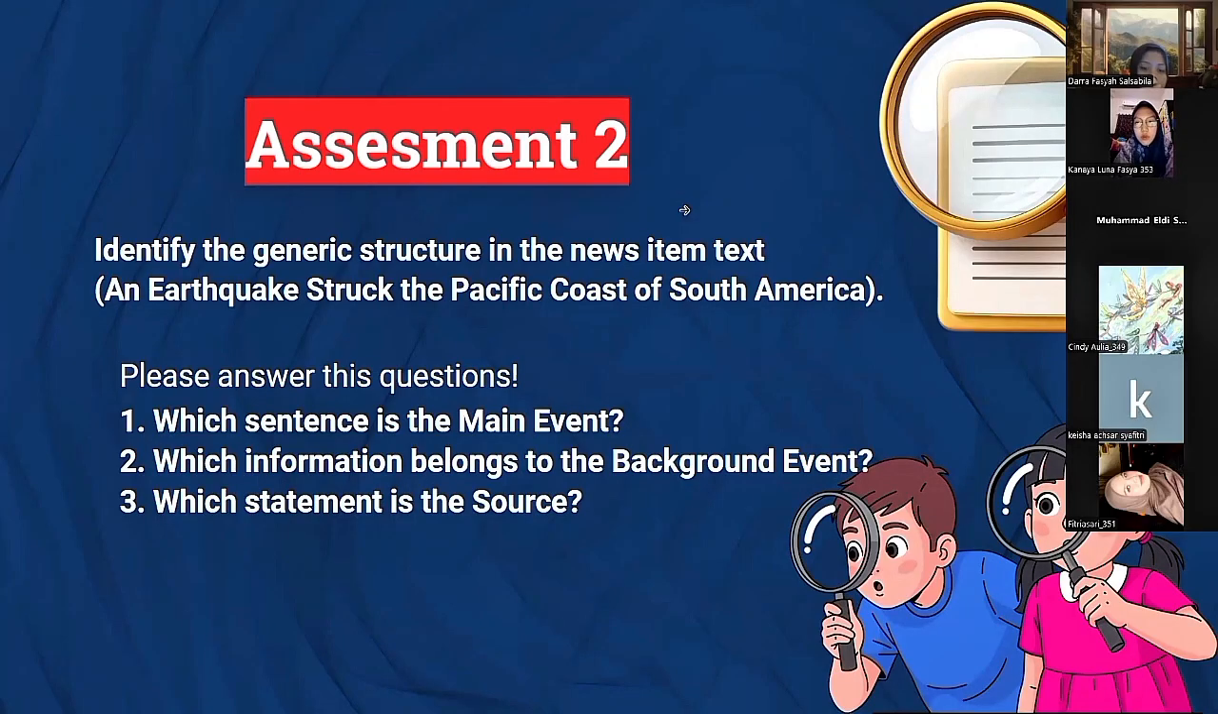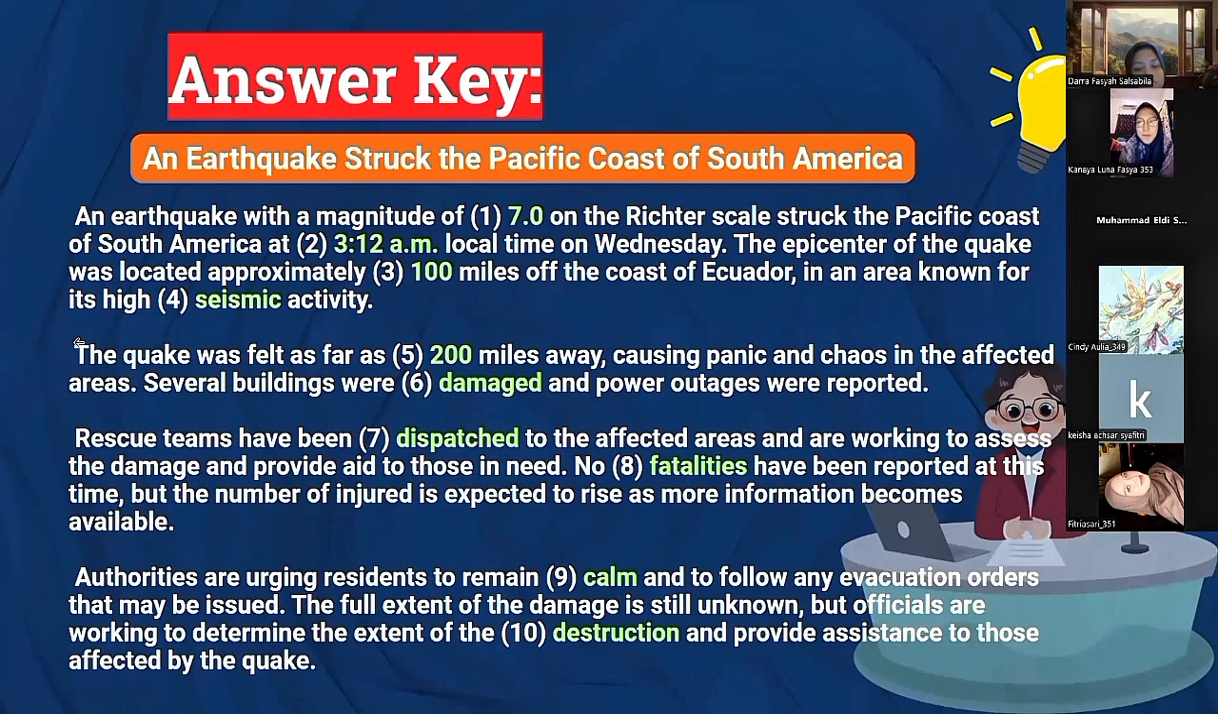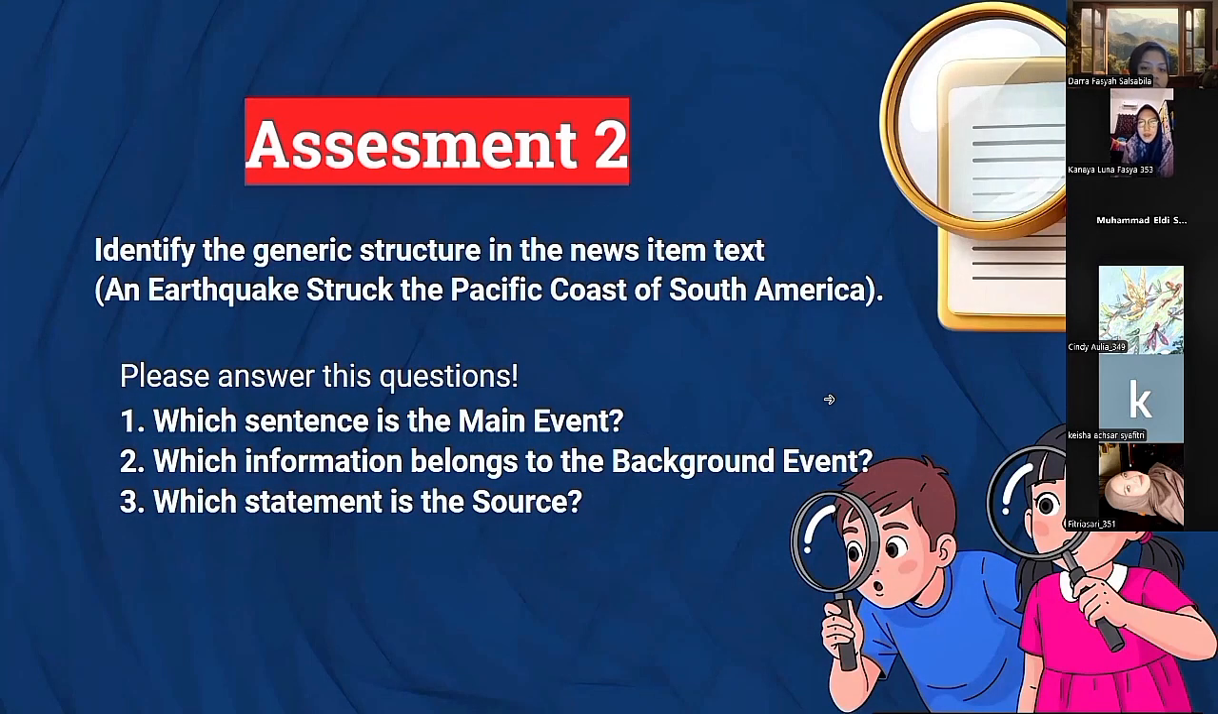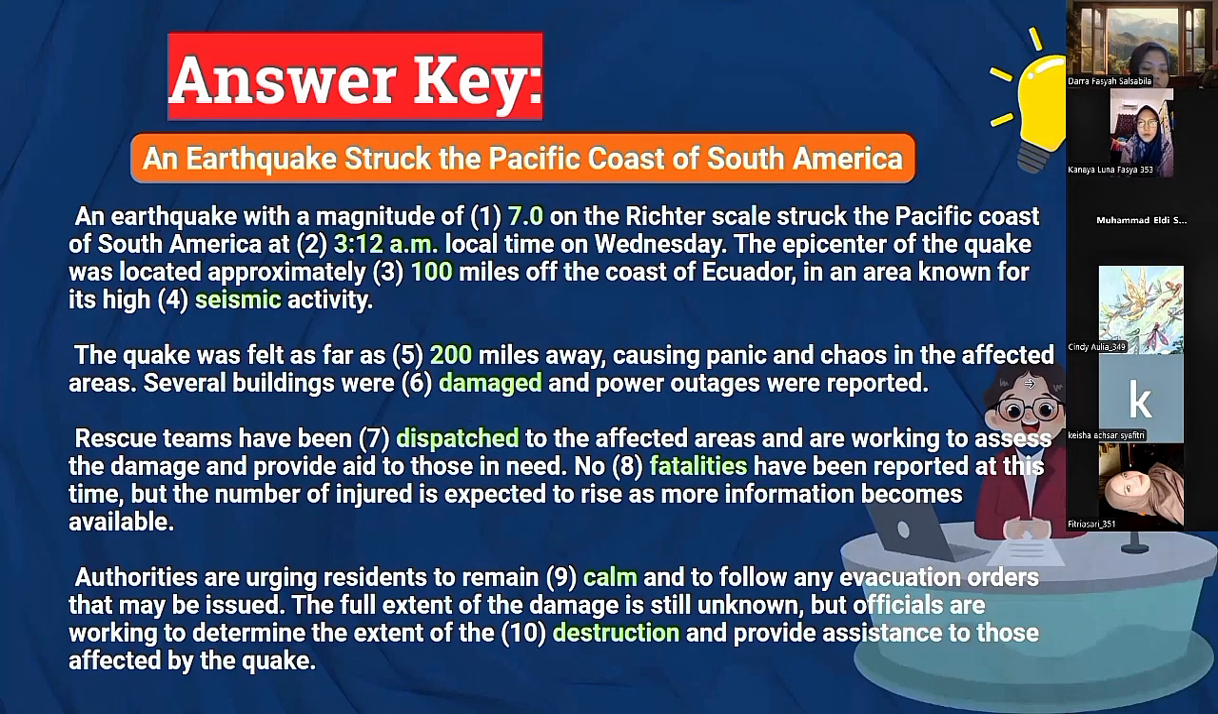Please go back to the text before this slide. Please answer number 1. I want to answer number 1, main event. Yes, main event. An earthquake with a magnitude of 7.0 on the Richter scale struck the Pacific coast of South America at 3:12 a.m. local time on Wednesday. I think it's the main event.